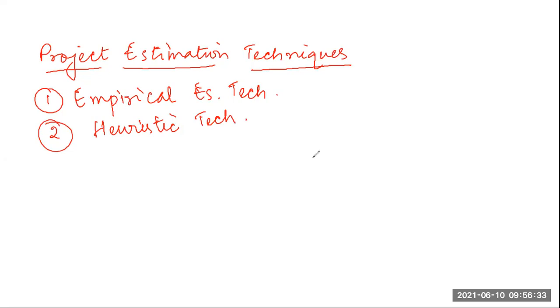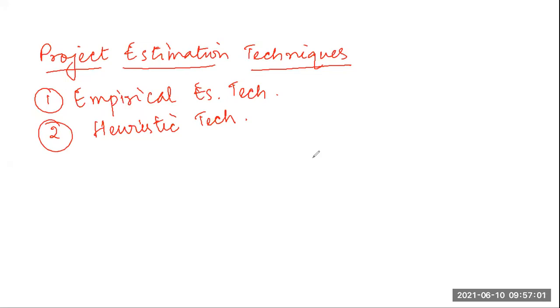Once we have the basic parameters known to us, we can calculate the values of other parameters, those which are dependent on these basic parameters, by substituting the values of the basic parameters in different mathematical expressions. Two broad categories were there under this heuristic technique: the single variable approach and the multivariable approach.